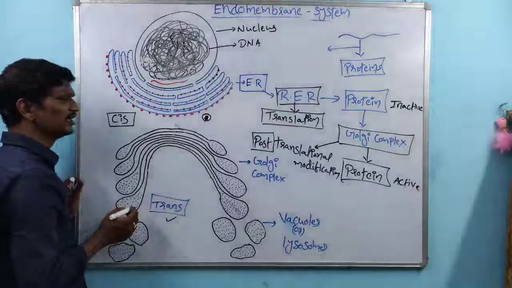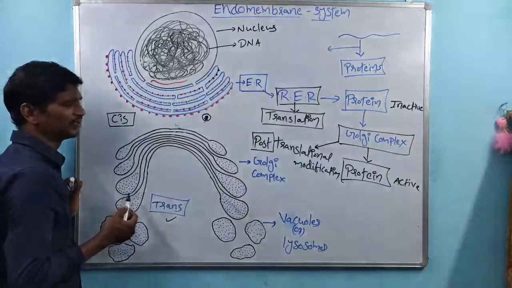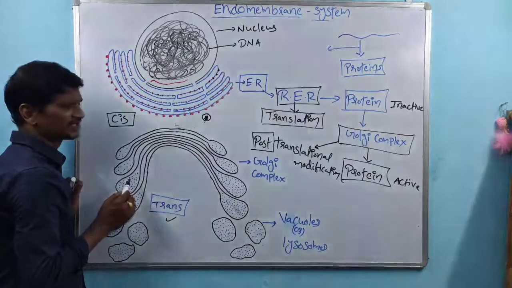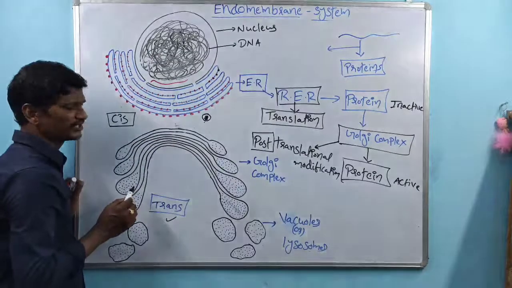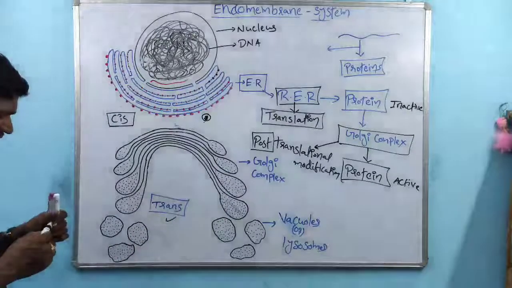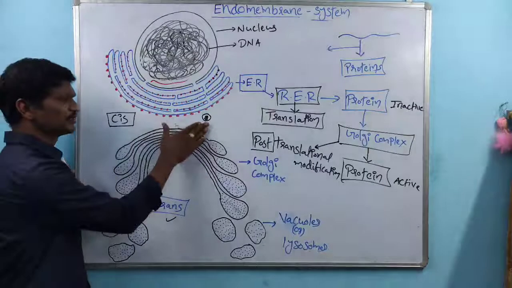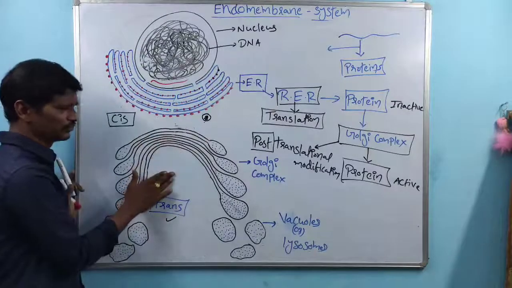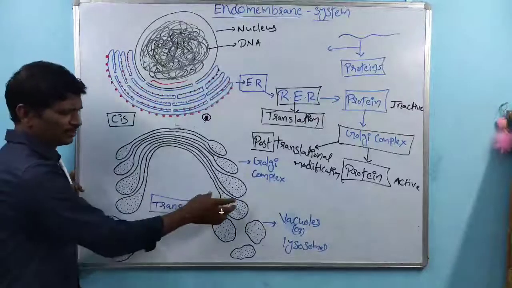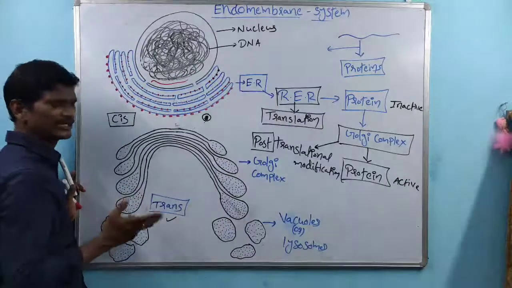Some modifications take place to the inactive proteins within the Golgi complex. By these modifications, the inactive proteins are converted into active proteins. Simple. Here the cis position is there. At the cis position, inactive proteins are fused. At the trans position, whatever vesicle-like structures are there, these vesicles contain the mature proteins or active proteins.